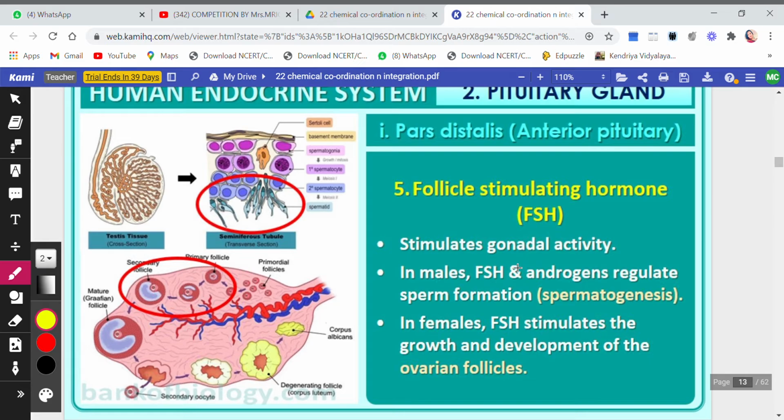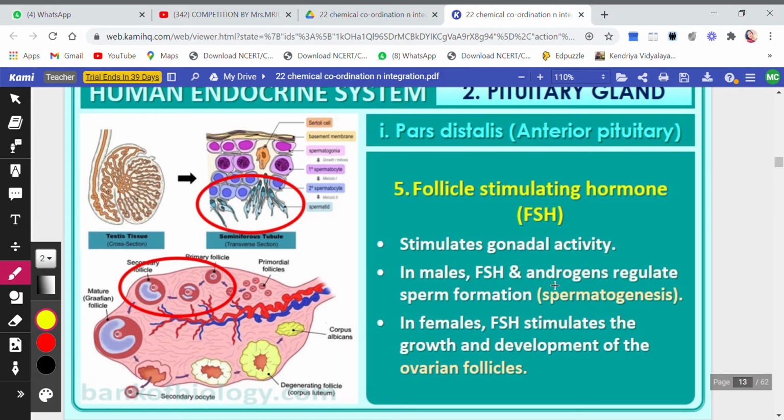All this activity is happening inside the ovary, right? This is the ovary, you see the diagram. This whole pink portion is the ovary, and this ovary has all these follicles, the primary, the secondary, the tertiary. These are the follicles present, everything is present inside the ovary. So that is why the ovary is a gonad. So this stimulates gonadal activity.